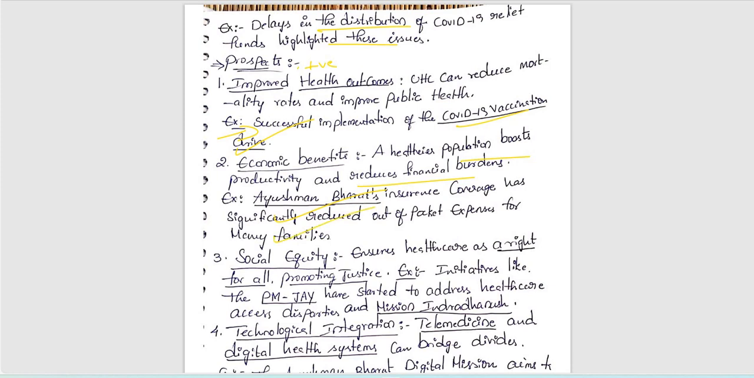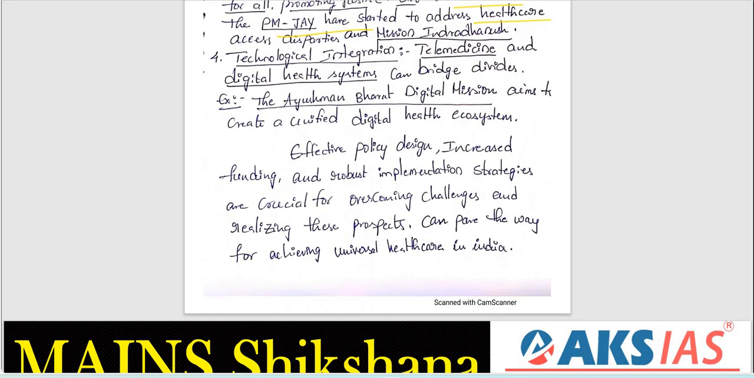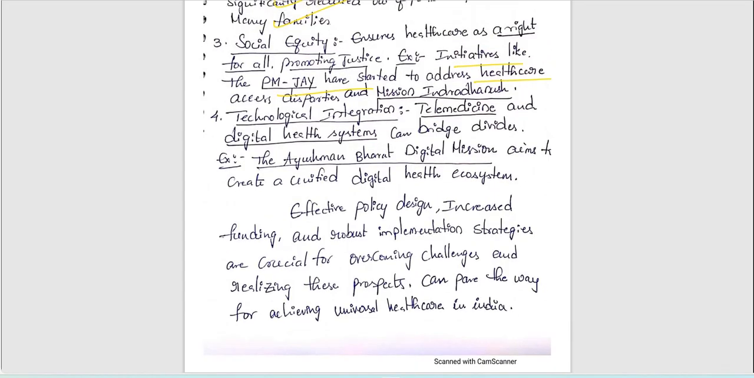So finally, third point, social equity. We have initiatives like PM-JAY, means Pradhan Mantri Jan Arogya Yojana, right? Started to address healthcare access disparities. Very, very important here. And also, we have another point, technological integration. Telemedicine and digital healthcare systems can bridge divides. The Ayushman Bharat Digital Mission aims to create a unified digital health ecosystem. Very, very important and good points here.